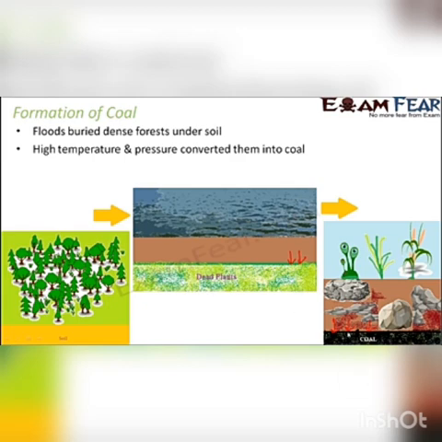At the same time, these dead plants were also going deeper inside, so the temperature was also increasing. If you remember, in our previous lesson we spoke about the structure of the earth. Earth looks like a sphere. At the center you have the core, then the mantle, and then outside the crust.